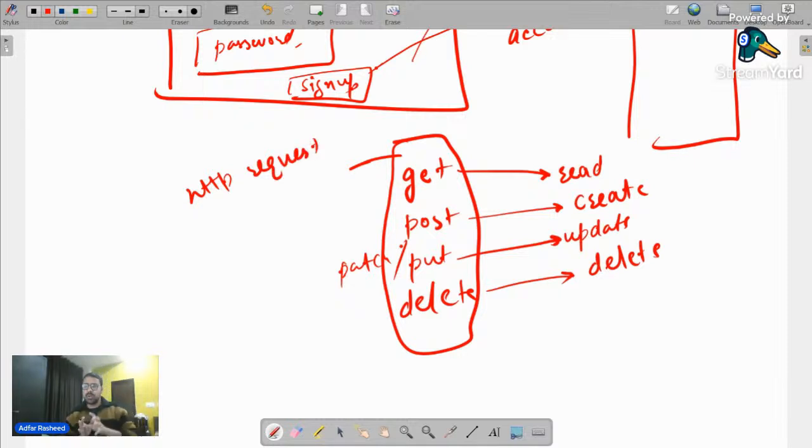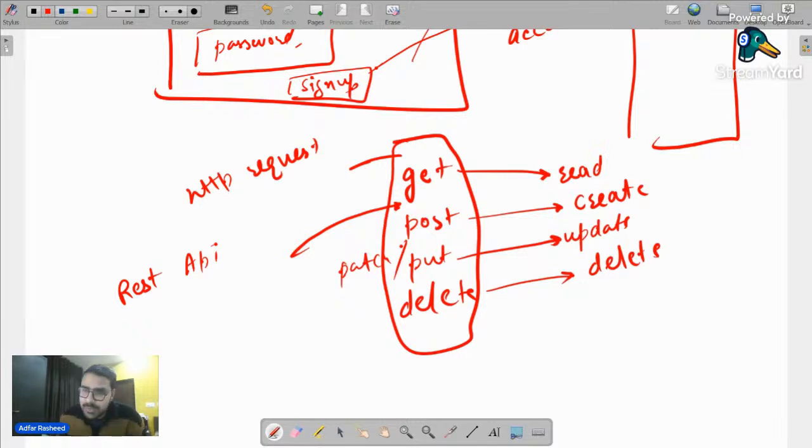So a request is generated, which is an HTTP request, and an HTTP response is then received, and then we simply tell it what kind of request this is. Is it get, is it post, is it put, is it delete? Whenever we implement these kinds of methods on the API that we create, it is called a REST API. So a REST API is an API which follows HTTP rules and HTTP protocols, and then we implement methods on it, usually these four: get, post, put, delete. If we are able to do this, we say it's a REST API.